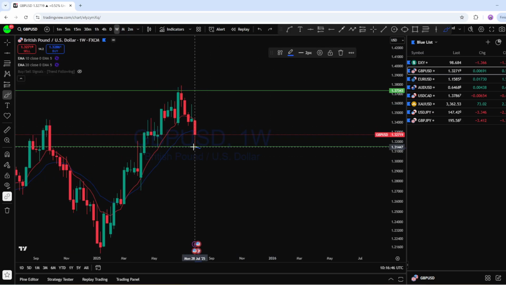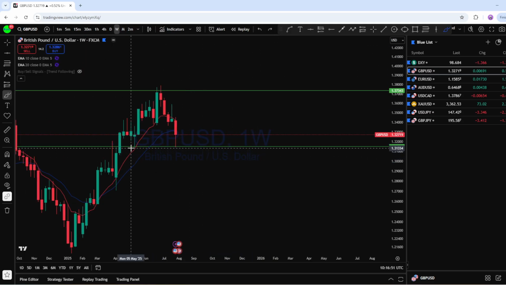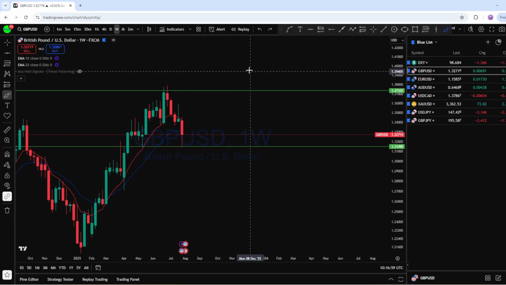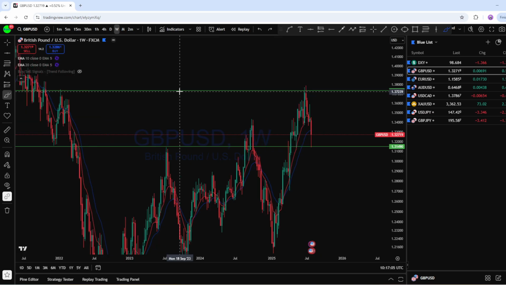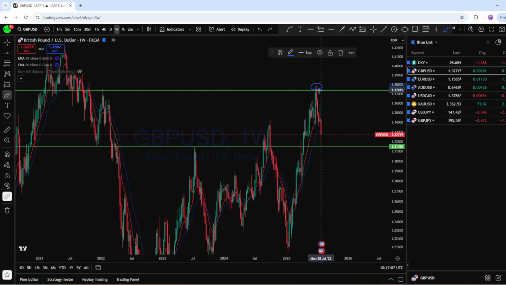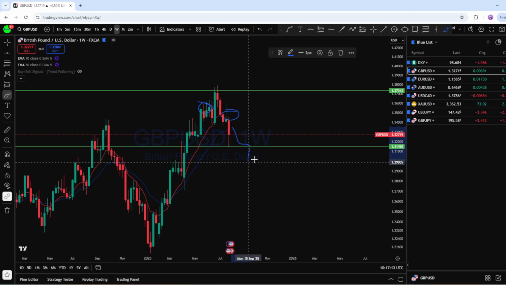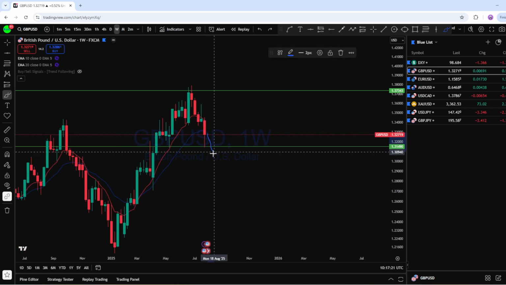And what we can see here in this area is an important level of support on GBPUSD, a key level of support here, and with that support the market is currently maintaining that bullish market structure in that area on the lower time frame. But at the same time, if we look at the higher time frame, we can see the price has got the rejection back below with a head and shoulders formation, which is potentially showing a reversal pattern here on British pound US dollar. Therefore on GBPUSD, what I think is the price may start to drop back below in the direction of the trend.